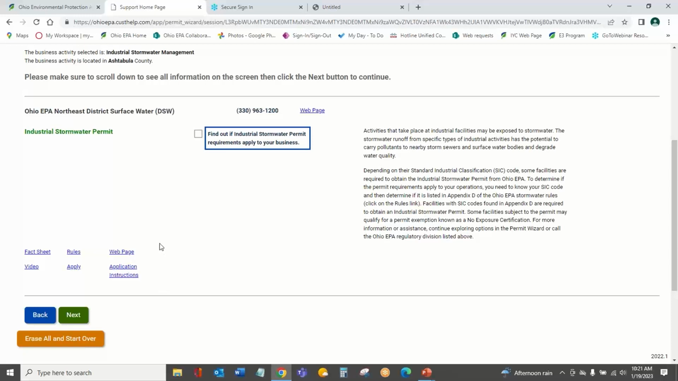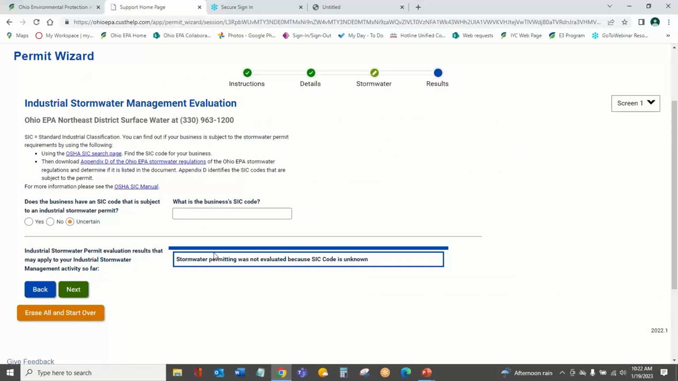Let's say you know more about your business and you're like, I'm pretty sure it applies to me, but I'm not really sure. I want to know more information. You can find out if it applies to your business by clicking this box here in the middle and doing a deeper dive. So you have your general requirements here. And now we've decided that we're going to find out if they do apply to my business. I'm going to press next. That takes us to the start of an evaluation for industrial stormwater management.